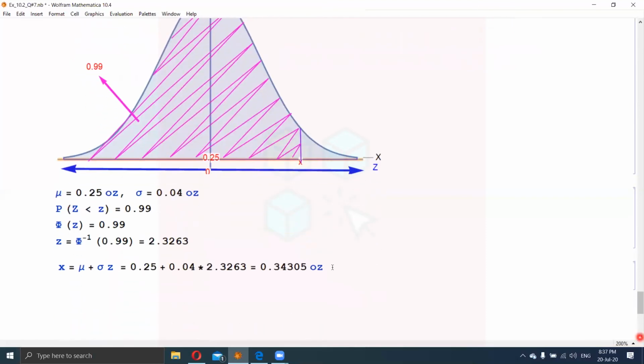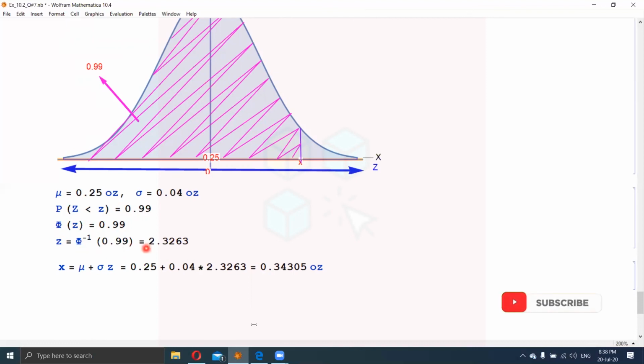We will write here mu is 0.25, sigma is 0.04 ounces, both in ounces, and probability z less than z, because our shaded area is on the left tail, is equal to 0.99. Whenever probability is z less than small z, it is equal to capital phi of z equal to 0.99, and z is equal to phi inverse of 0.99.